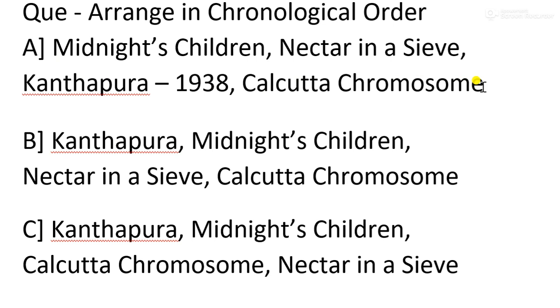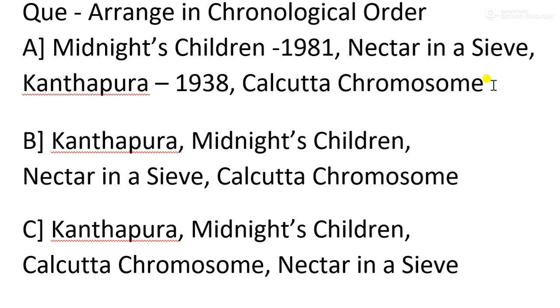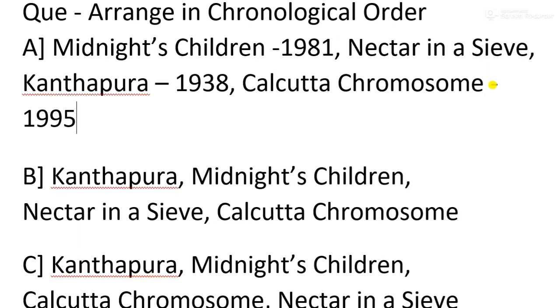So the correct chronological order would be first Kanthapura, then Nectar in a Sieve by Kamala Markandaya, then Midnight's Children, written in the year 1981 or so. And then we have Calcutta Chromosome, somewhere around 1995.